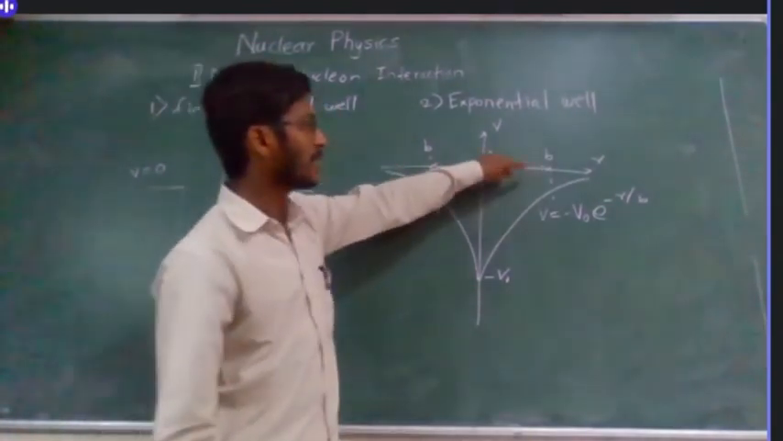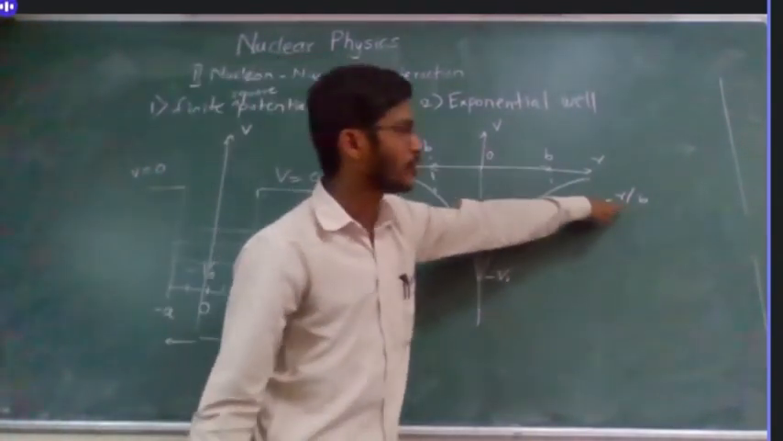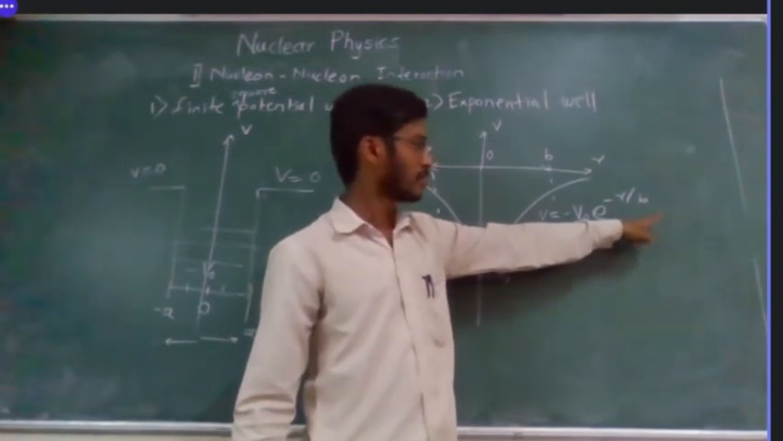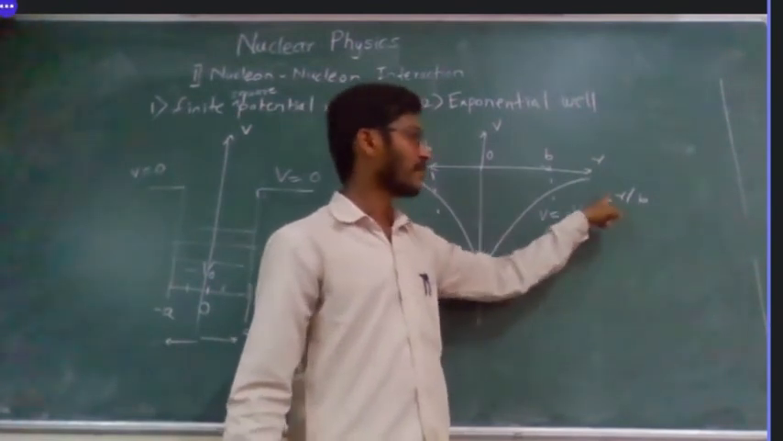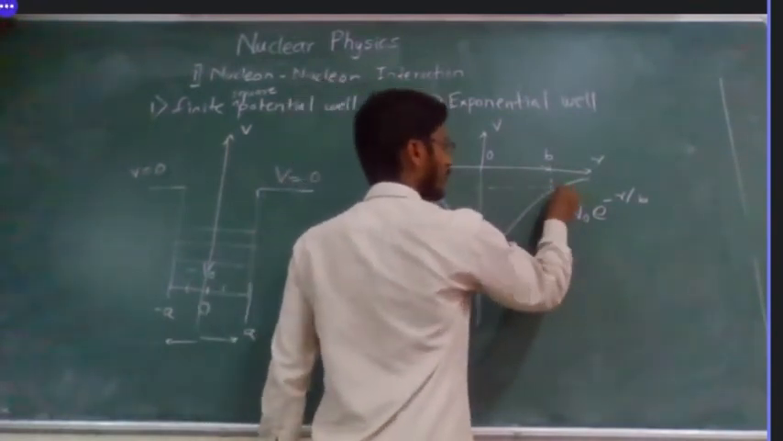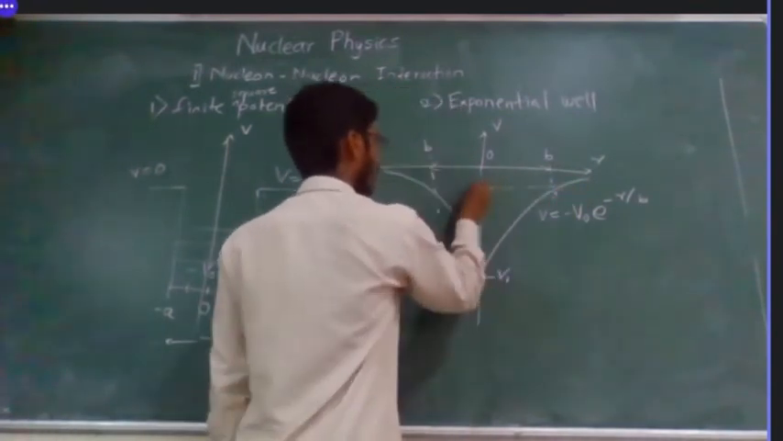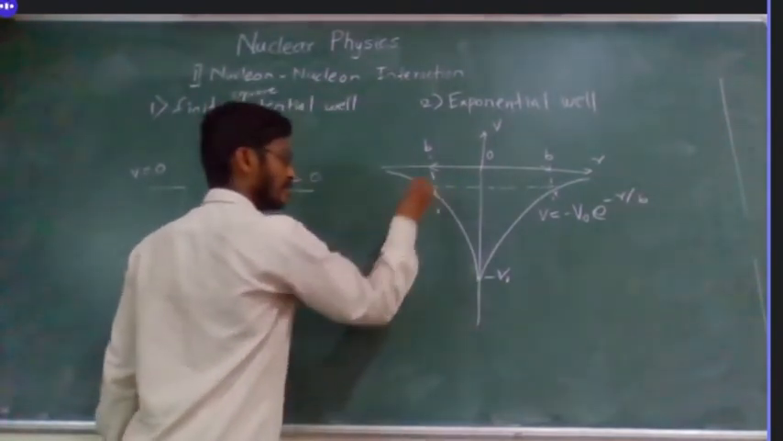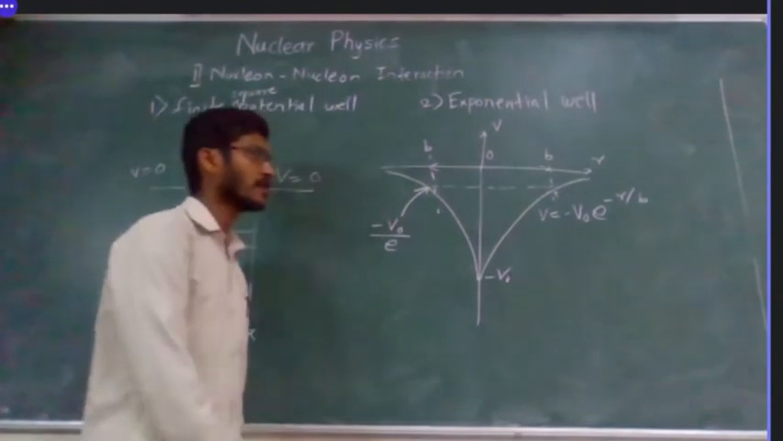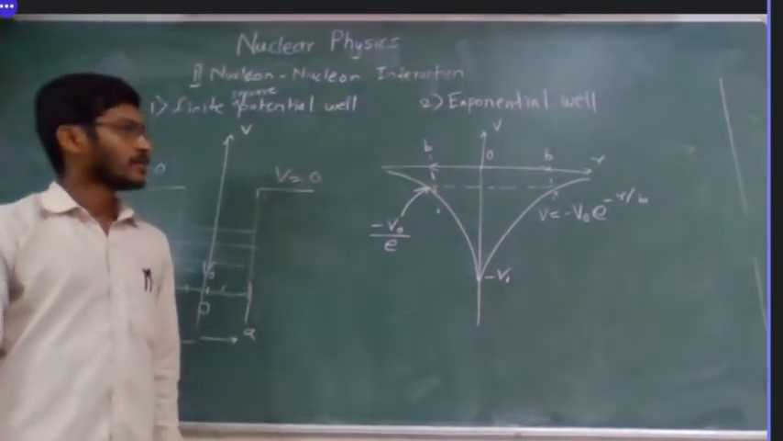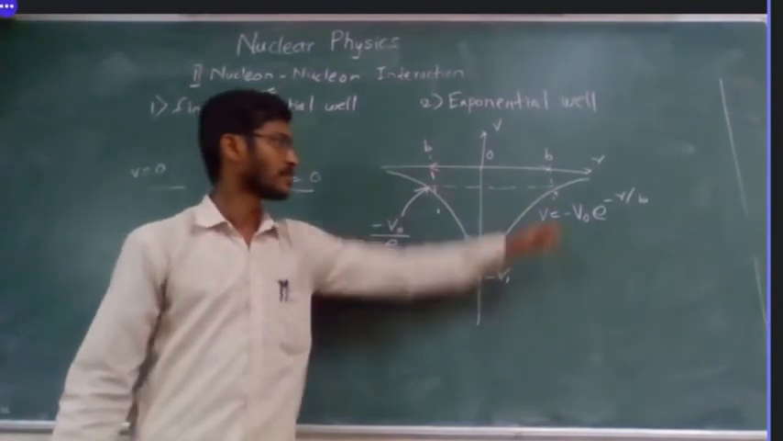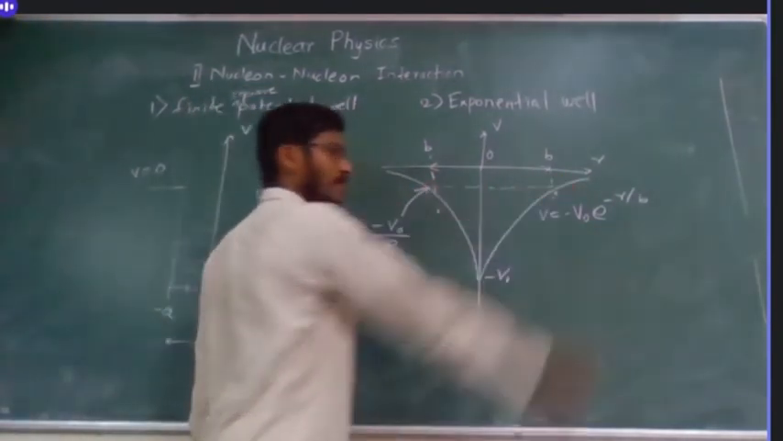So what will happen at r equal to b? At r equal to b, r by b will be 1. So e raised to minus 1, that is 1 upon e. So here it will be the value. Okay, I will draw it here. This value will be minus V naught upon e. Okay. So we will call that the width. This will be the total width of the potential well.